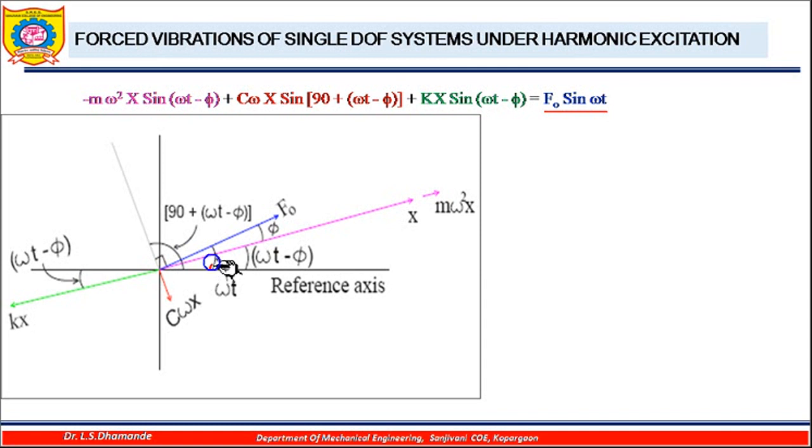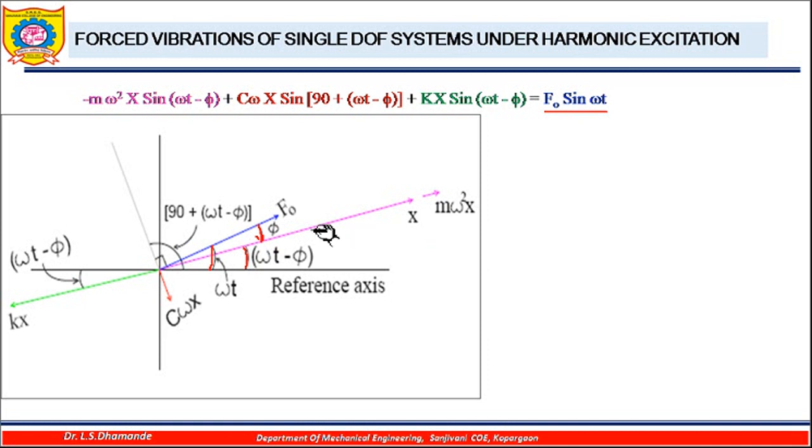So I will take an angle of omega t from this reference axis, and I will draw the line equal to the magnitude of F0, like this it will be represented. Now I know that the displacement has a phase difference of phi, so I will take phi minus from this. I will come on the axis side reverse way by an angle phi. So this angle available to me will be nothing but omega t minus phi. So on this line there will be displacement, that is x.